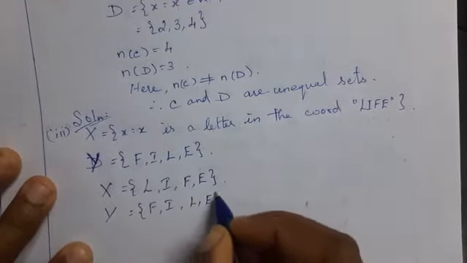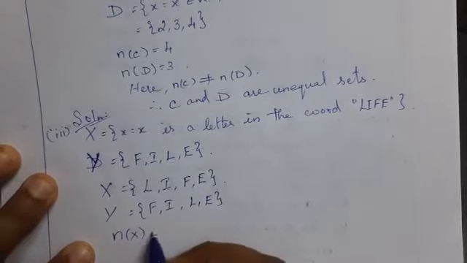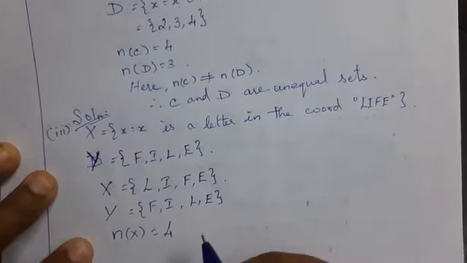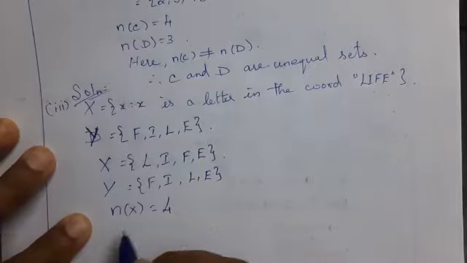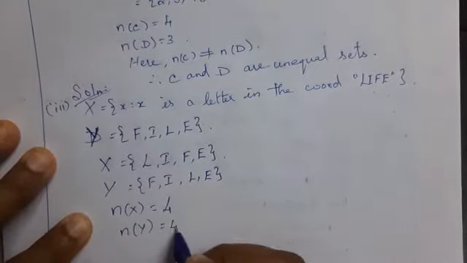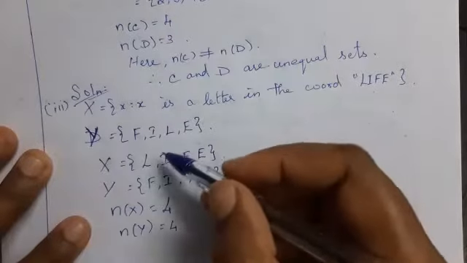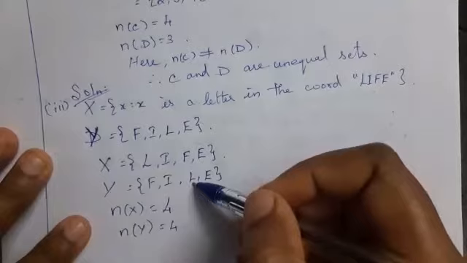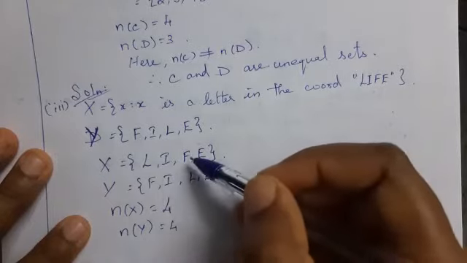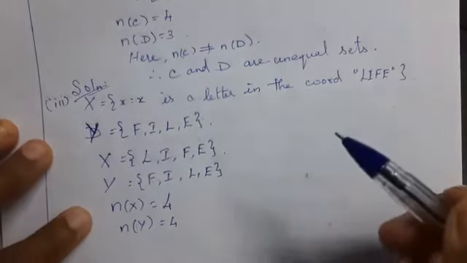Now count the numbers. n of X is equal to 4. n of Y is equal to 4. Here both are equal. Now you check the elements. L, here also L. I, F, E, exactly the same.